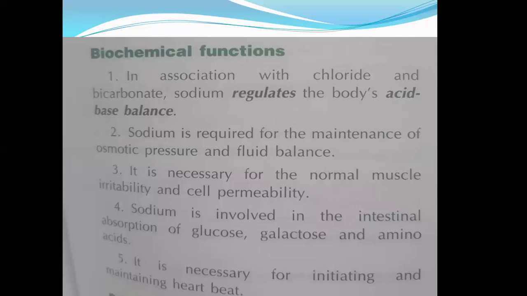Number four is that sodium is involved in the intestinal absorption of glucose, galactose, and amino acids. You people have studied the absorption of these things in the GIT, where there is one terminology called co-transport. Co-transport means the transport of two adjacent things in one direction. So if sodium and glucose, or sodium and galactose, or sodium and amino acids are absorbed from the GIT lumen back into the cell, this is called co-transport of these things.